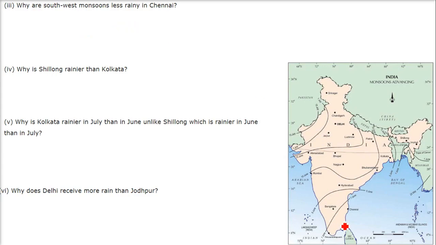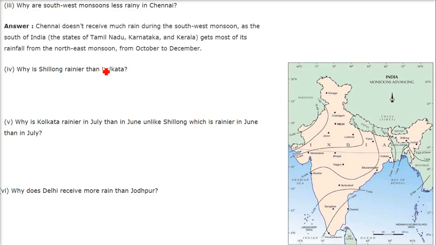Why are southwest monsoons less rainy in Chennai? See, Chennai doesn't receive much rain during the southwest monsoon. When the monsoon winds are going, this area is parallel to the wind direction. So it doesn't rain here. But here, if you see, these are the Western Ghats.